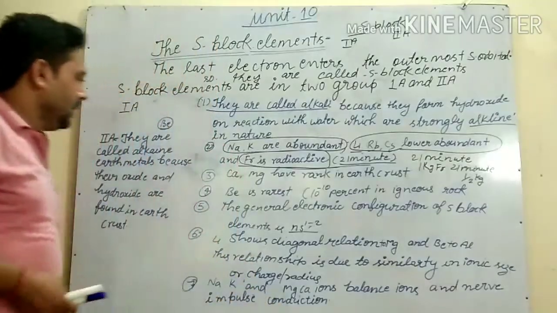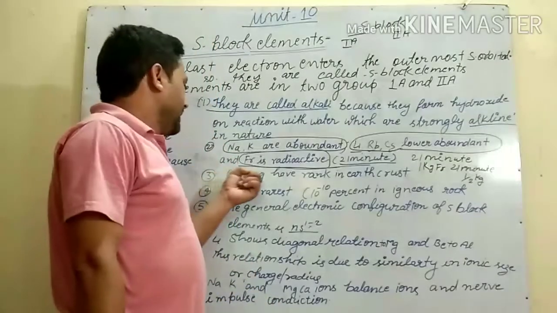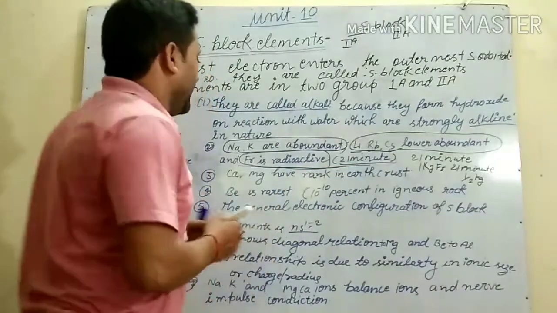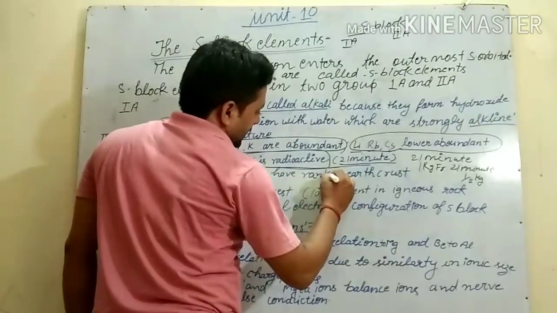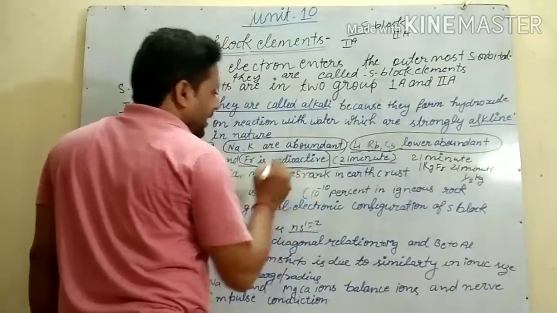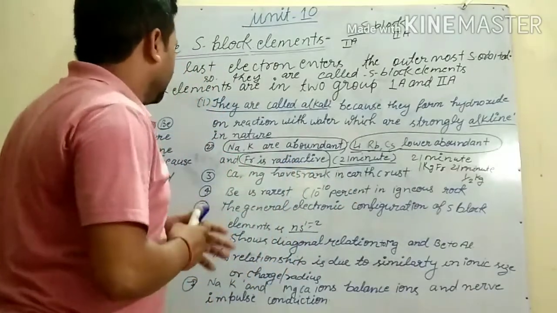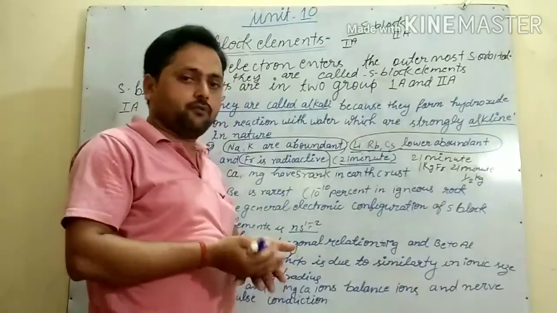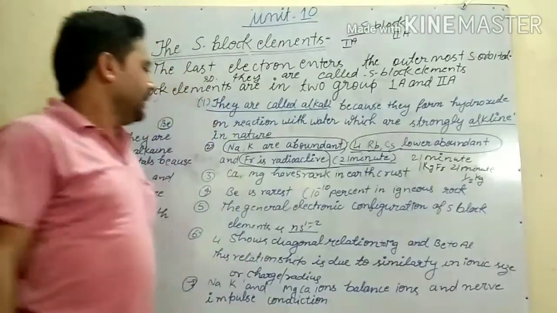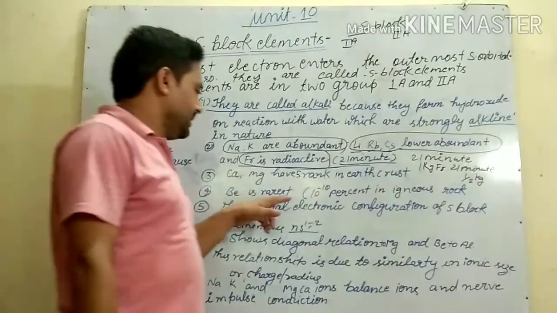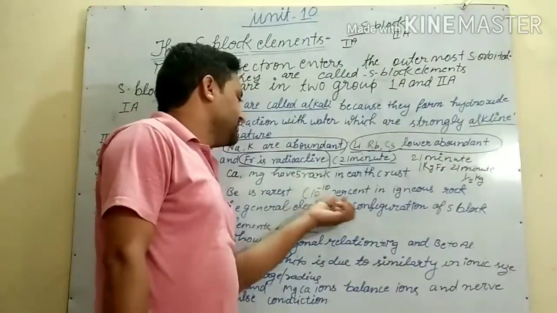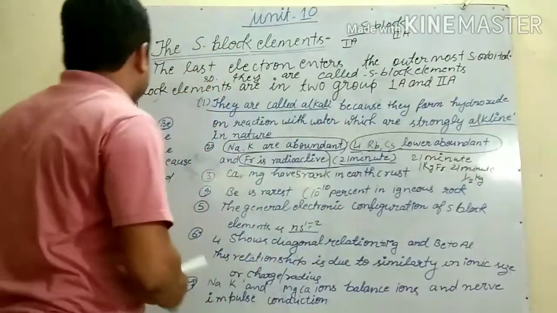Okay. Next, calcium and magnesium have fifth rank in earth crust. Means among the elements found in the earth crust, they have fifth rank. Beryllium is rarest. It is present in igneous rock, 10 to the power minus 10 percent. It is the rarest.